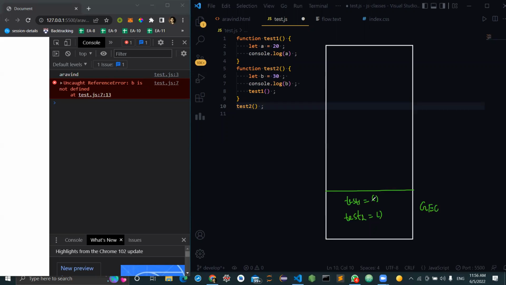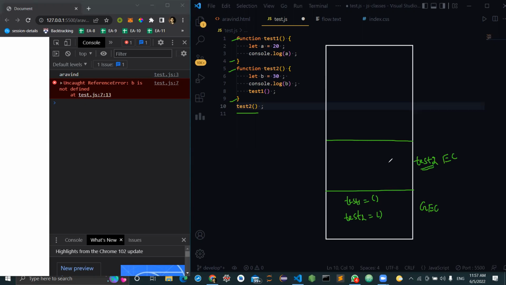Now, since line number 1 to 4 is a declaration, we will skip. And from line number 5 to line number 9 is another definition, we'll skip. And again at line number 10, what are we trying to do? We are making a call for test 2. So what will happen here? The functional execution context of function test 2 will be created on top of the current execution context, which is the global execution context.